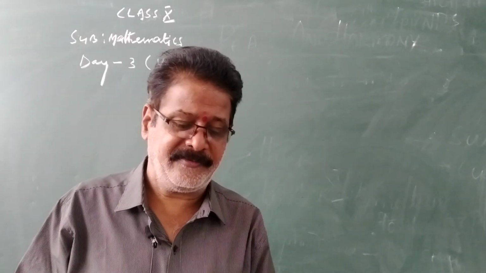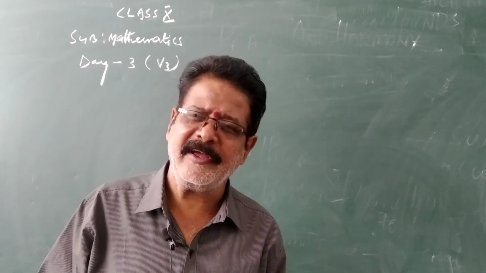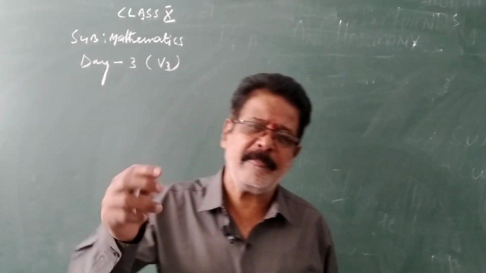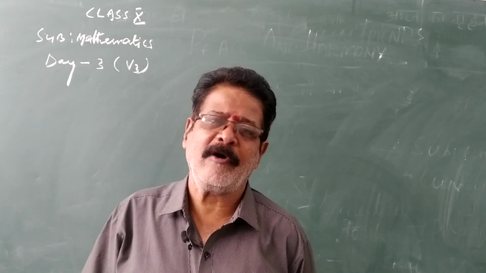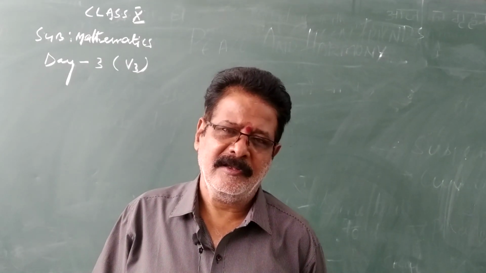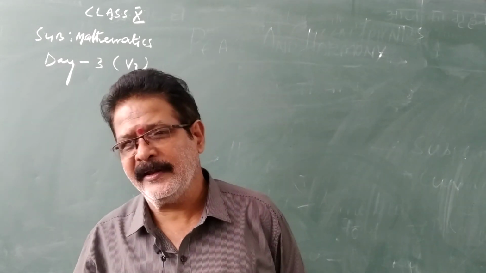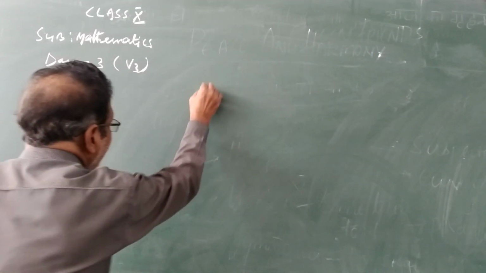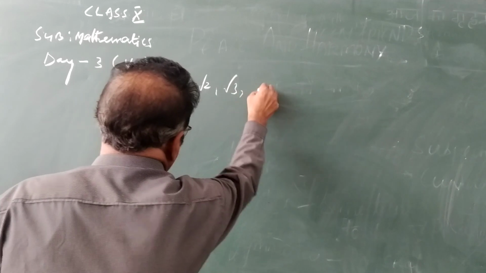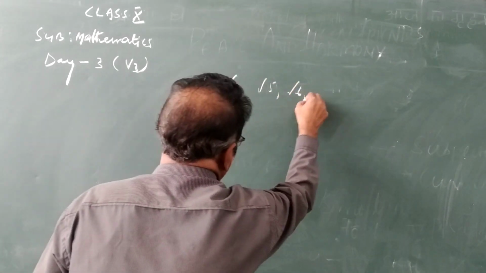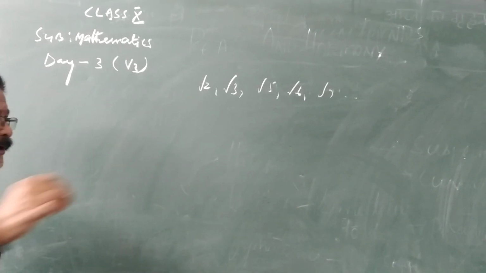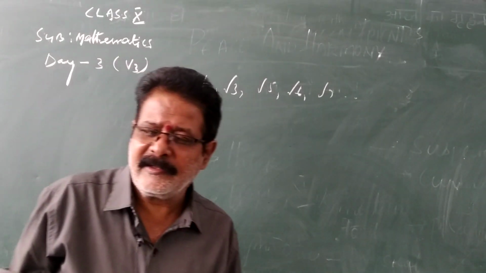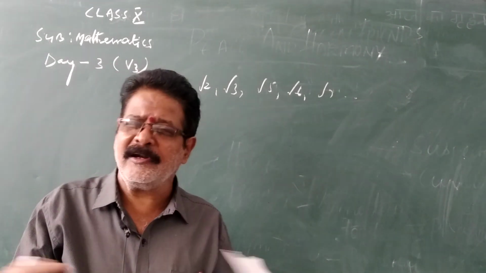What are irrational numbers? Irrational numbers are the numbers that cannot be written in the form of p by q. That is root 2, root 3, root 5, root 6, root 7, and so on. These are all irrational numbers.